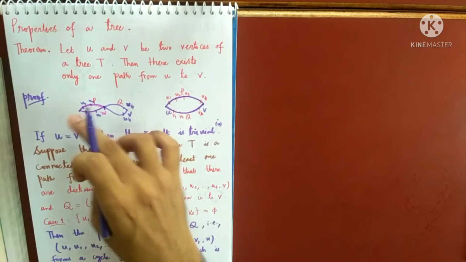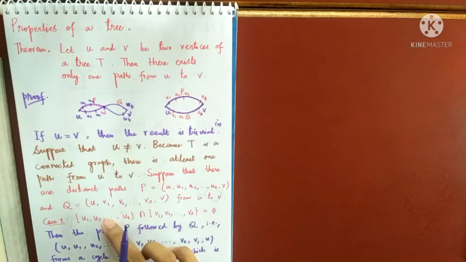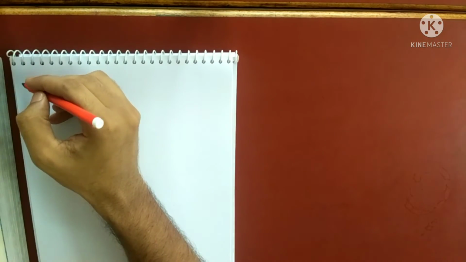At least one. They can intersect more also, but I am assuming that at least they intersect. This intersection is not empty. So let me assume that as the second case. So case number 2.